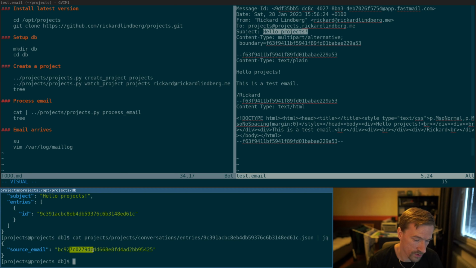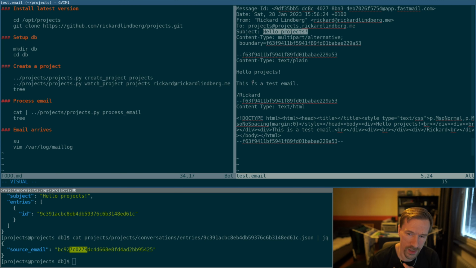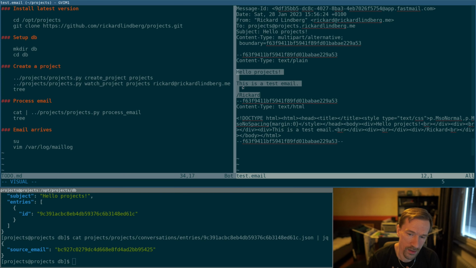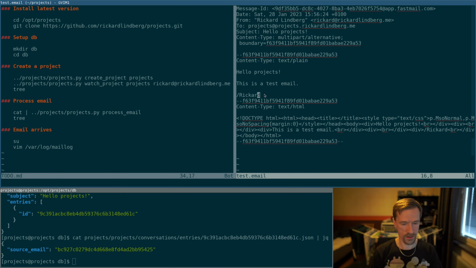And yeah, it has a reference to the source email. We save the source email so that we can later extract more information about it. For example, at the moment the body of the email is not extracted and stored in the database. Eventually when we start building the web archive or the web UI, we want to display the body of the email in the web UI as well. But when we're just working with emails at the moment, we can just send the email as is and worry about the archive functionality later. But we need to have the original email to be able to generate that stuff.